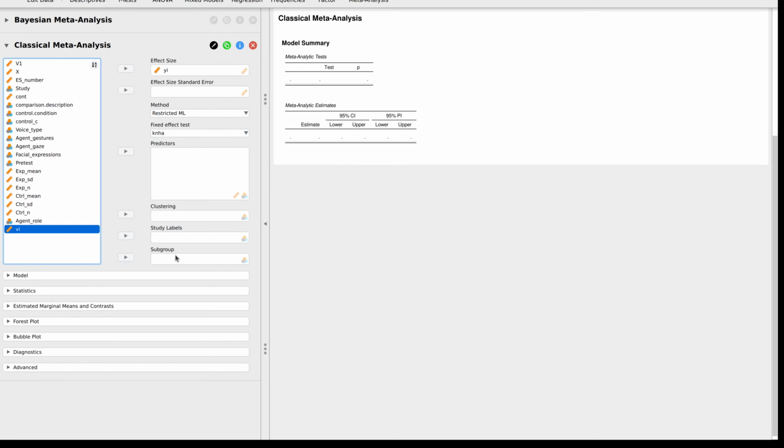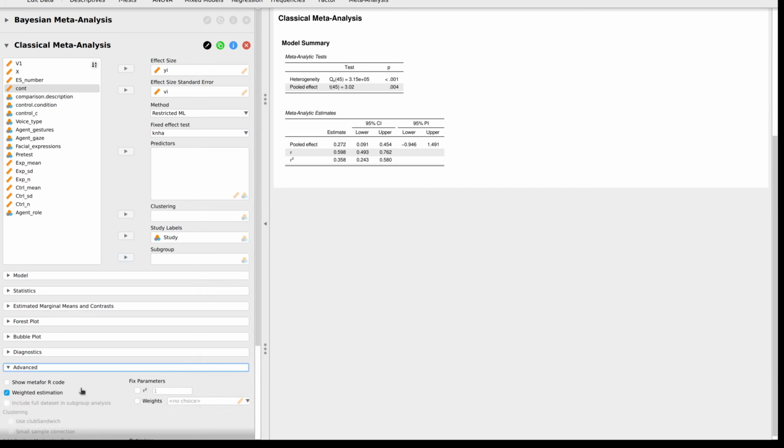You have all sorts of different choices that you can make through, and look, we already have our meta-analytic tests here, okay? It has our heterogeneity, it has our pooled effect size, it tells us our p-values, shows us everything we could possibly want to know. If you want to know the R code, we go down here to advanced and we click show metafor code, and it shows us exactly what it did.